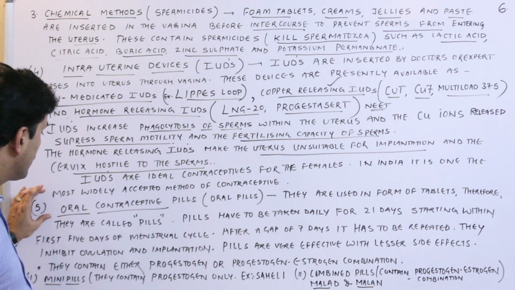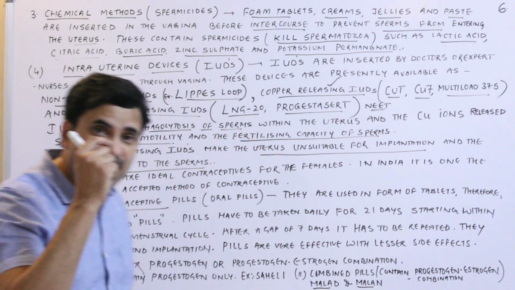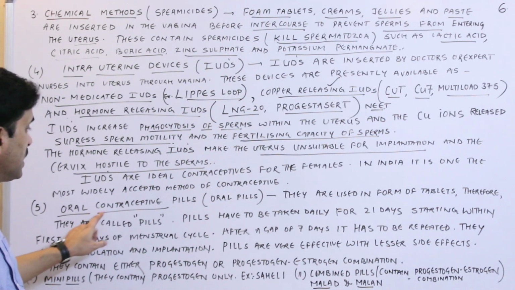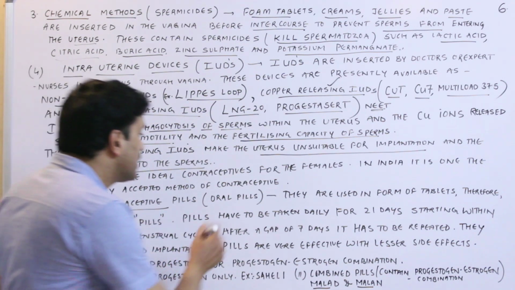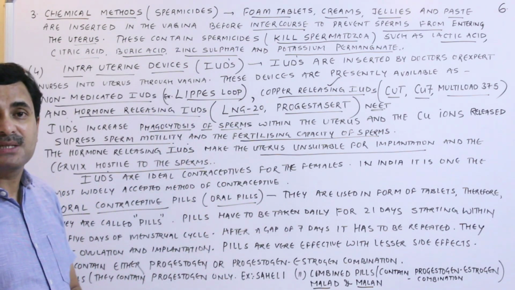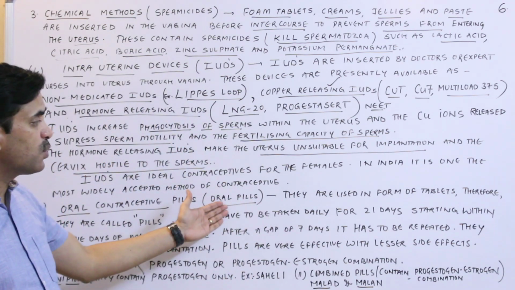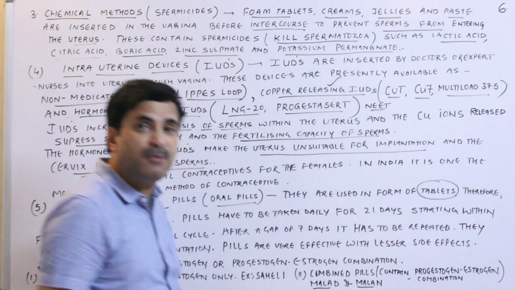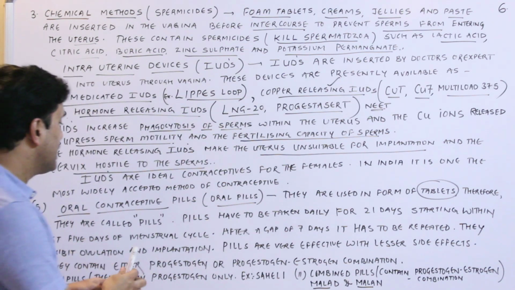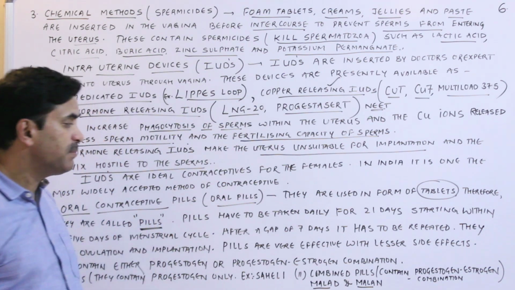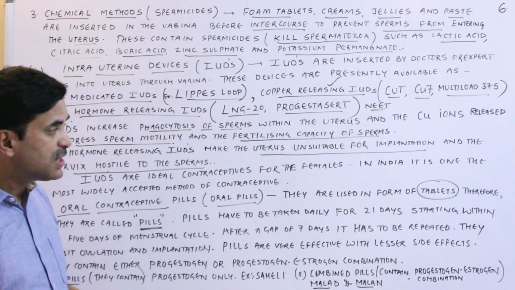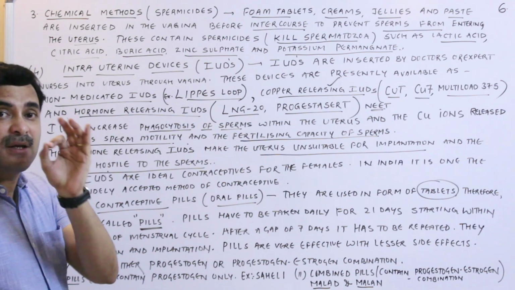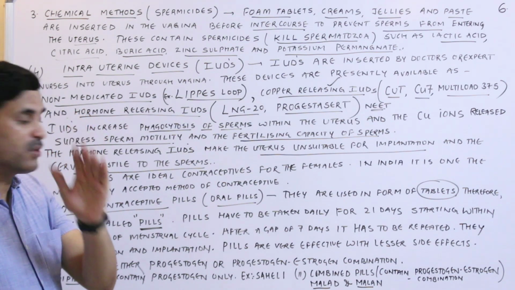Now the fifth one, which is also a temporary method, but this time it is a totally different method, and it is called the oral contraceptive pills, which are also called oral pills. These oral pills are taken orally, that's why they are called oral pills, and they are used in the form of tablets. And what is the procedure to take these pills? The pills must be taken on particular days. Alright, then only they will act as an ideal contraceptive.